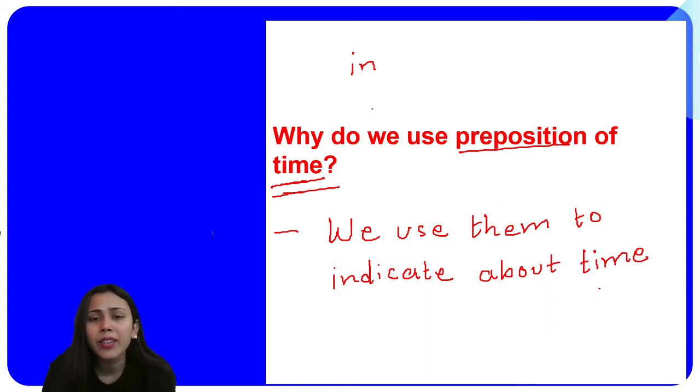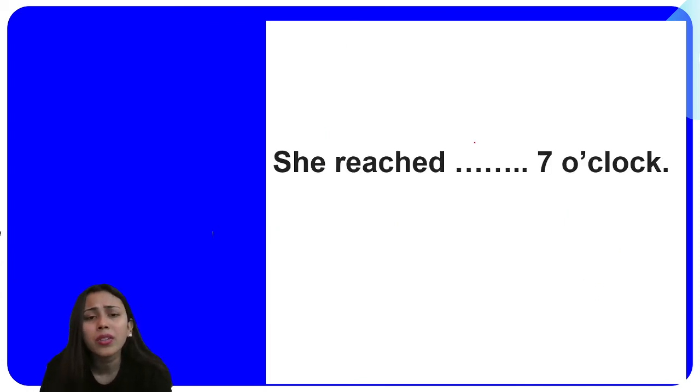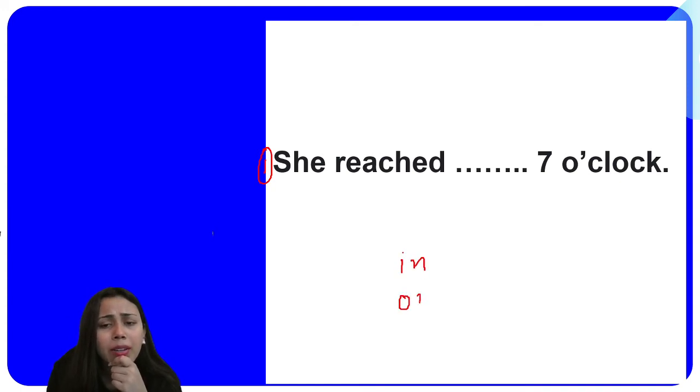Okay, so here we revised why we use preposition of time, right? We use them to indicate time, seasons, months, years, hours. Now this is the first activity for you based on preposition of time. Okay, so she reached dash 7 o'clock. Now here you have three options: in, on, at.